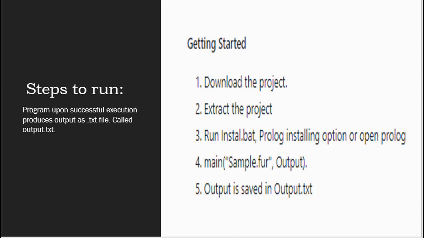After running this in the Prolog editor, the output of this sample file is saved in the output.txt file at the same location where the fur.pl file is saved. Running multiple files will overwrite it, so after running one file, you need to see the output so that it is not lost.